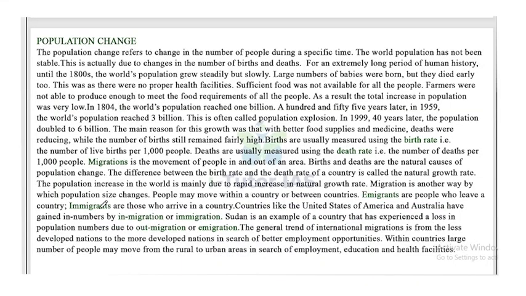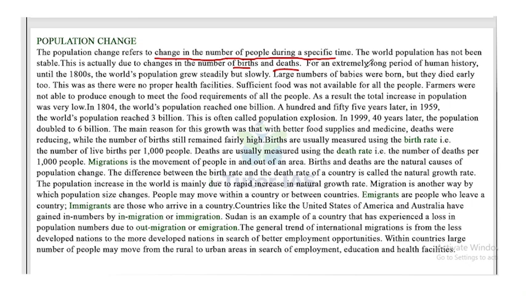Next one is population change. Population change refers to the change in the number of people during a specific time. So what is population change? It's a change in the number of people during a specific time. The world population has not been stable. This is actually due to changes in the number of births and deaths.